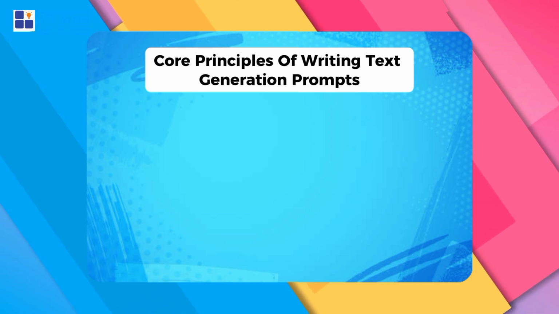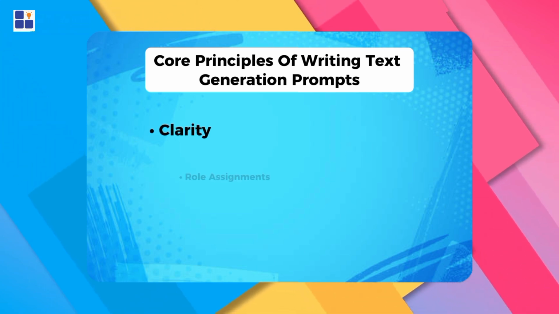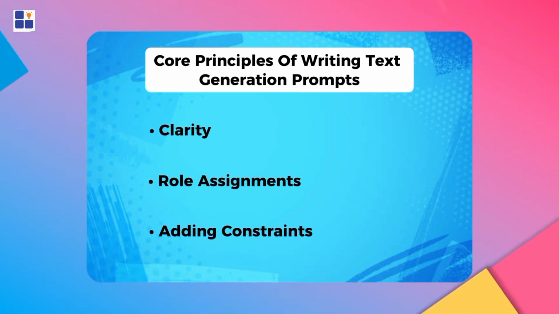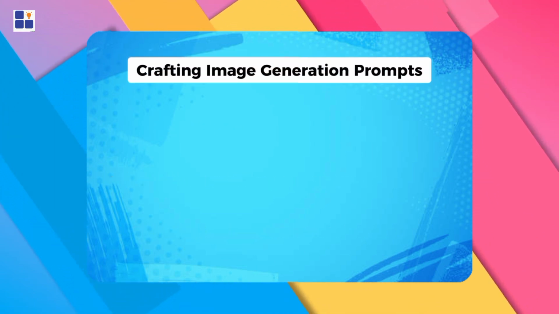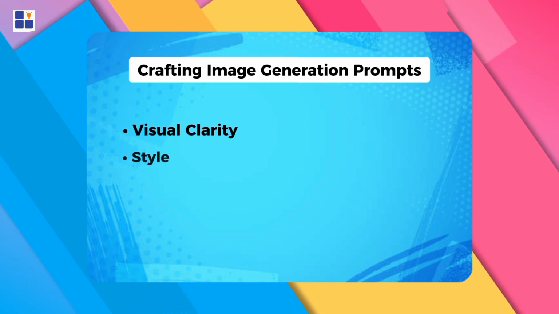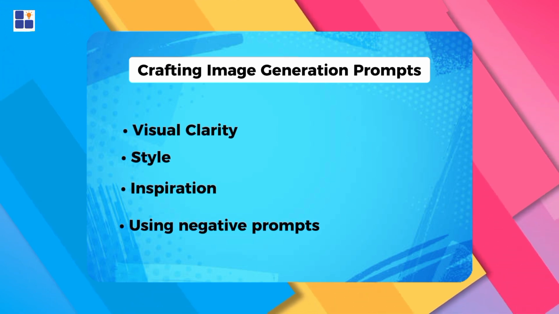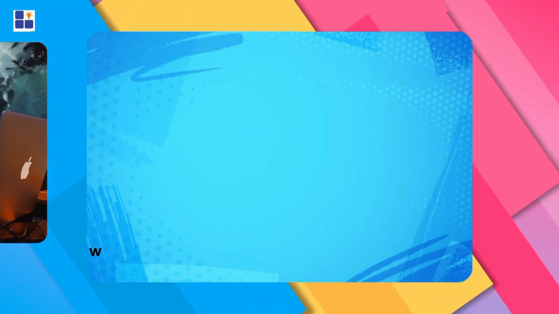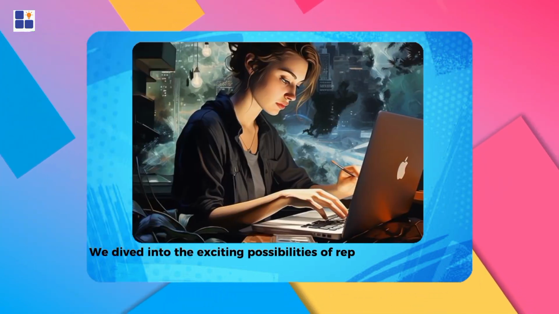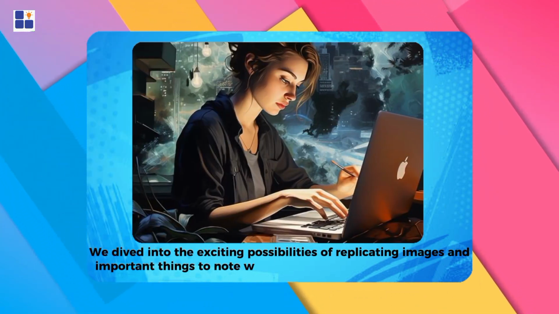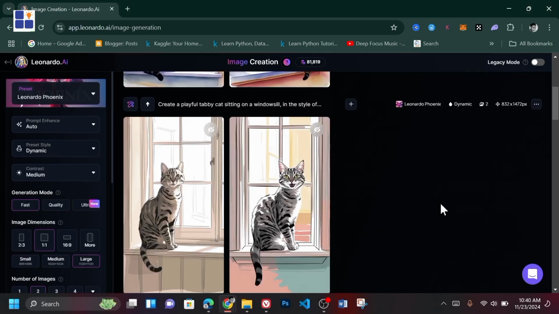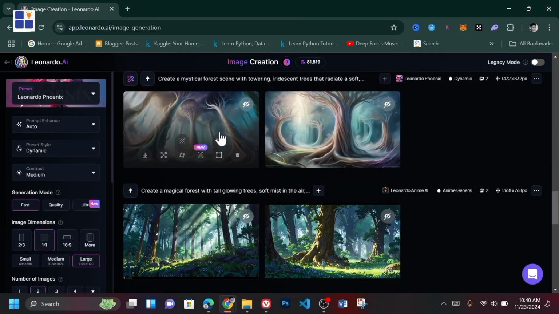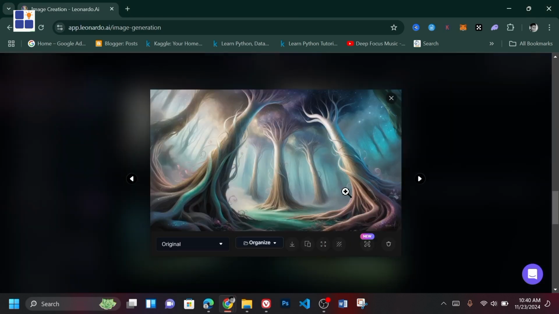Let's recap. We explored the core principles of writing text generation prompts, focusing on clarity, role assignments, and adding constraints to guide AI effectively. Then, we moved on to crafting image generation prompts, emphasizing visual clarity, style, inspiration, and even using negative prompts to refine outputs. Finally, we dived into the exciting possibilities of replicating images and important things to note when developing storybooks using AI. Now it's your turn. Start experimenting with these tips and tools and explore the boundaries of your imagination and creativity.